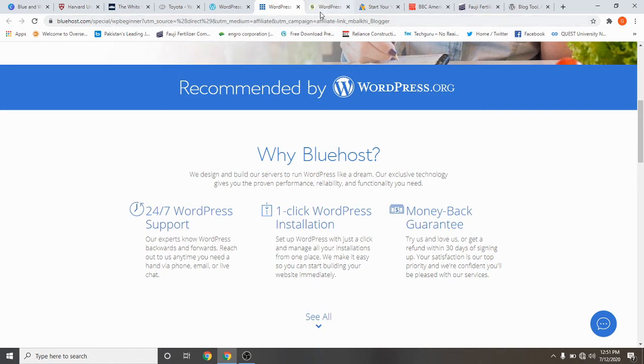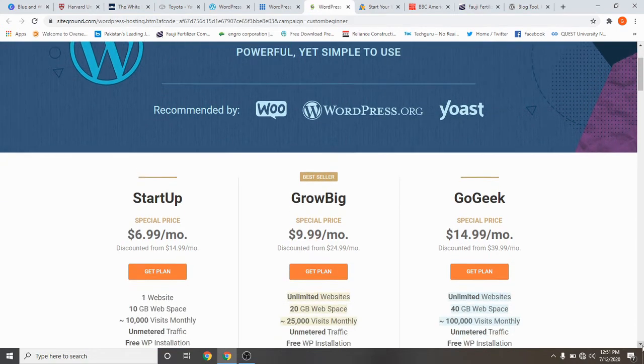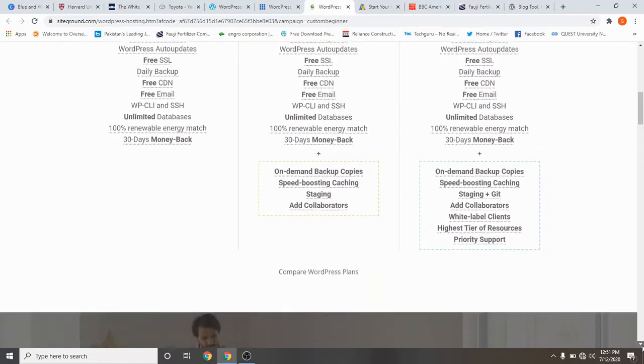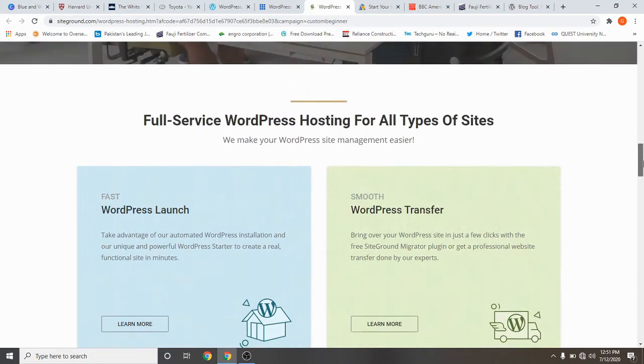If we look here, the second is SiteGround. This is also my recommendation, I can say. SiteGround is also one of the best hosting providers. If you look through this website, you will understand everything: WordPress launch, WordPress transfer, security and updates. So this is what I'm telling you.